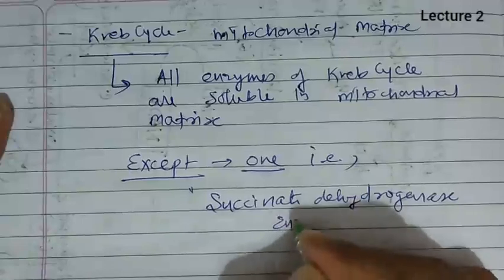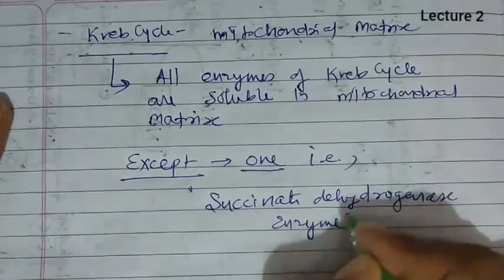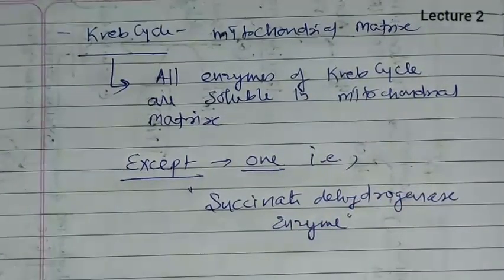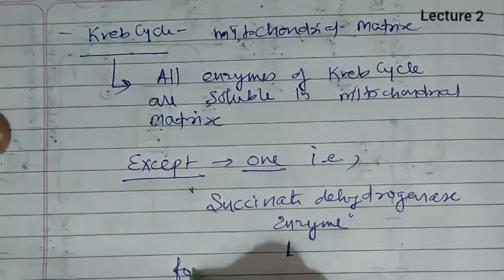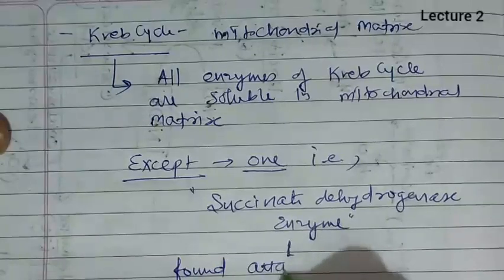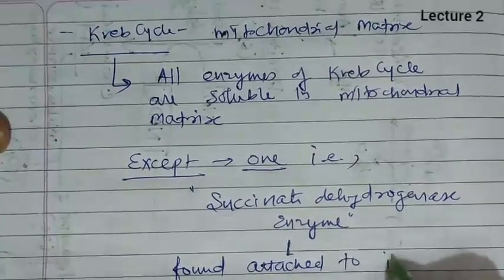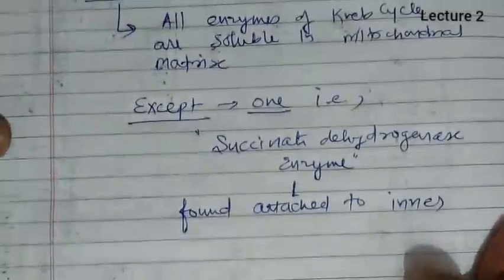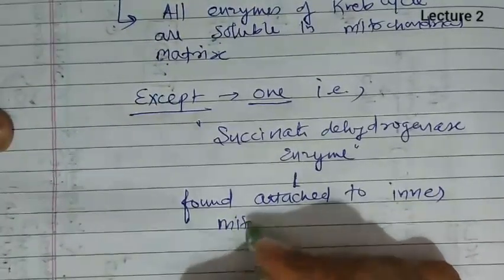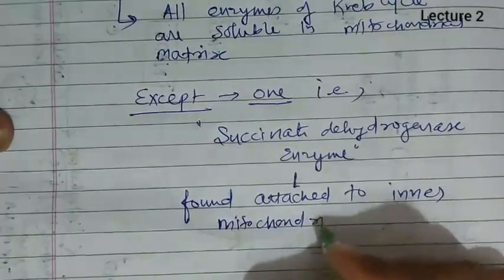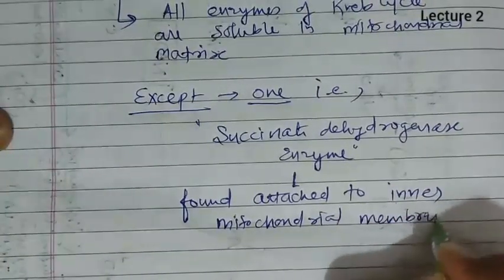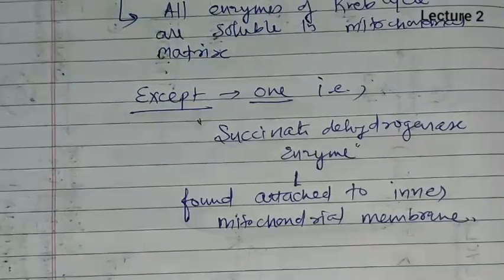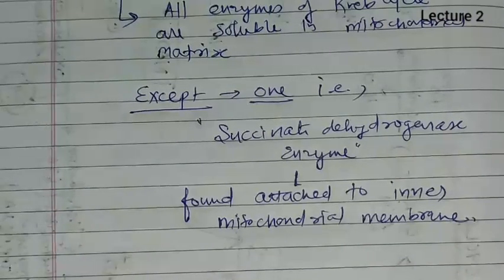This succinate dehydrogenase enzyme is found attached to the inner mitochondrial membrane in spite of being an enzyme of the Krebs cycle, so it is associated with the inner mitochondrial membrane.